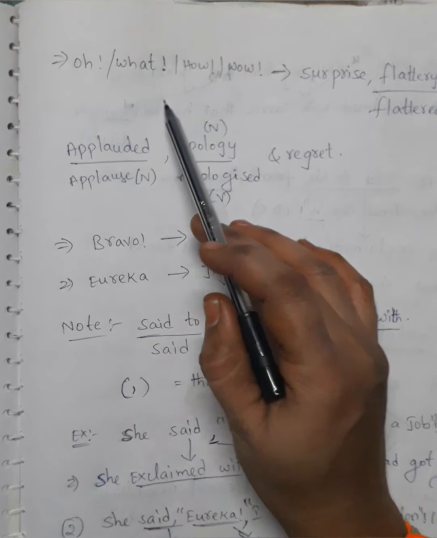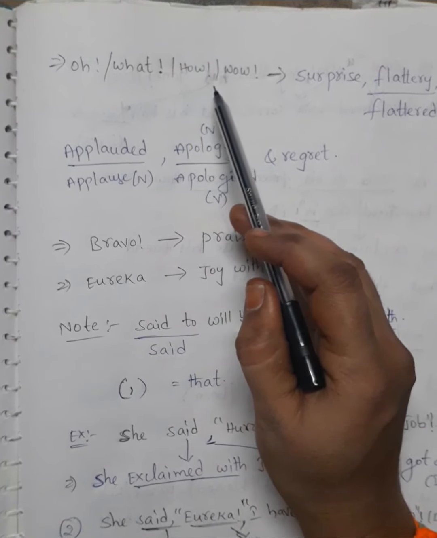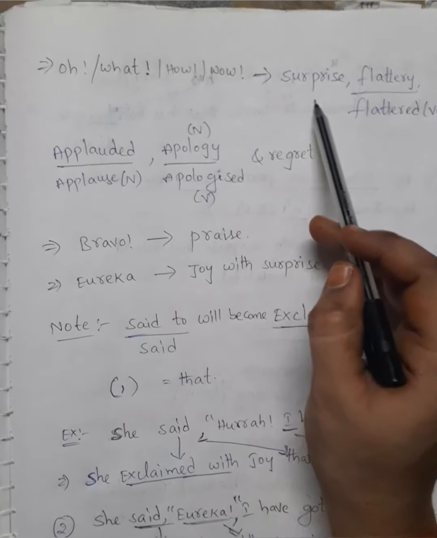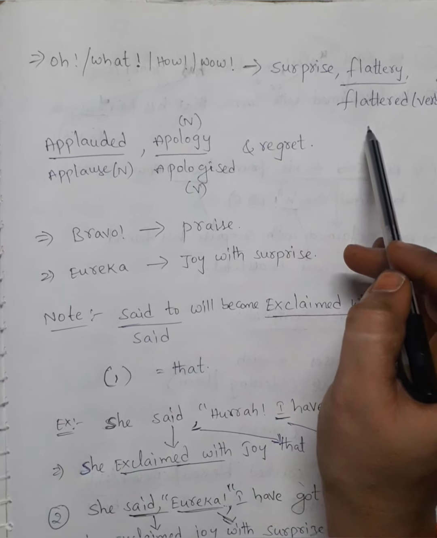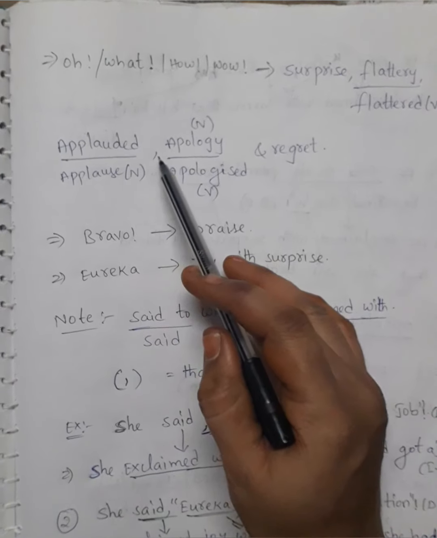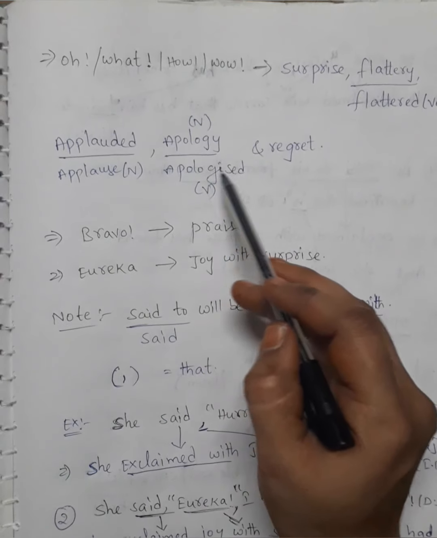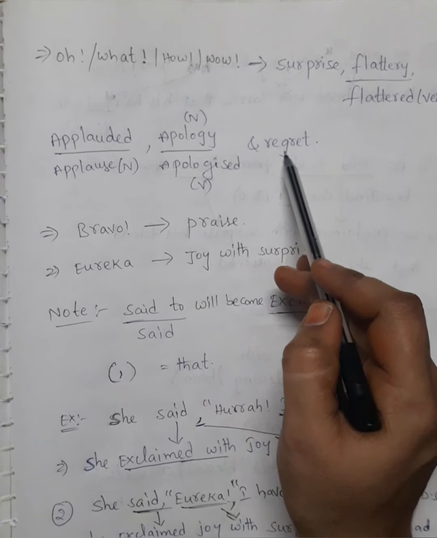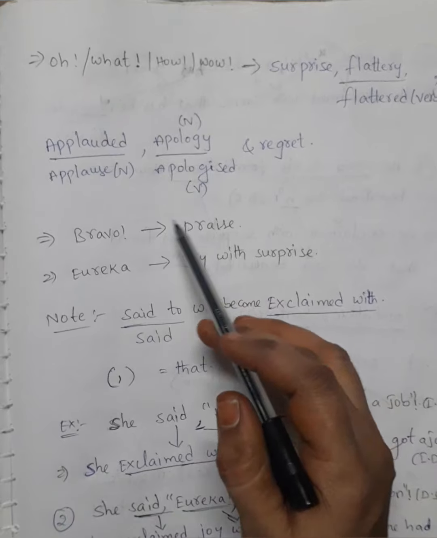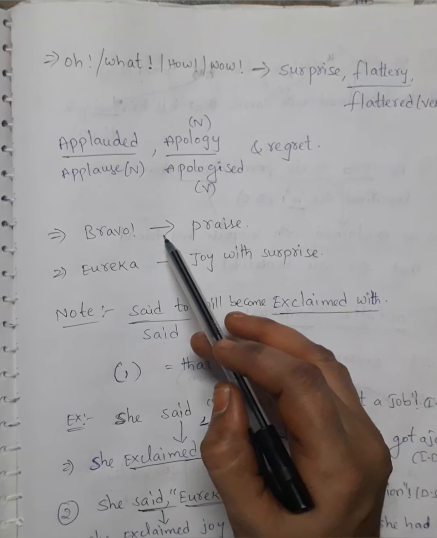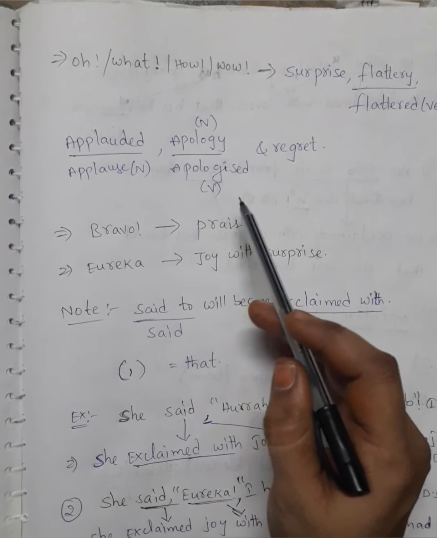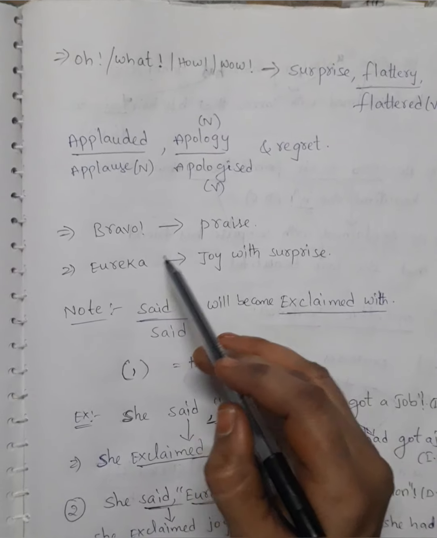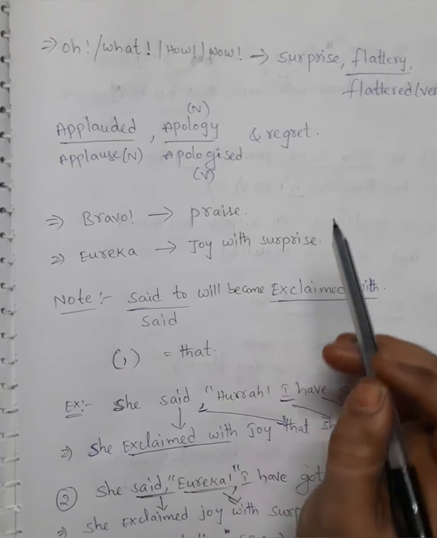Oh, what, how, wow: it expresses surprise. Flattery means flattered, applause means applauded, apology means apologized, and regret. Then after that, bravo means praised. Eureka means joy with surprise.